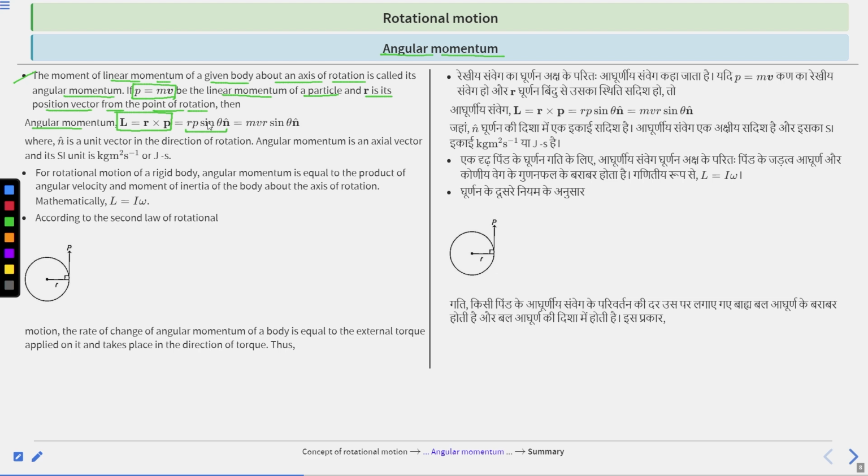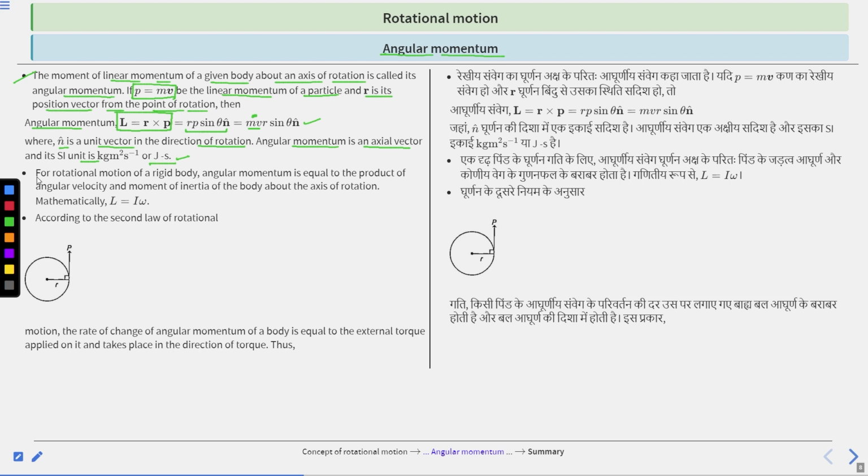Here n cap is a unit vector in the direction of rotation, and angular momentum is an axial vector. Its SI unit is kg meter square per second or joule second.